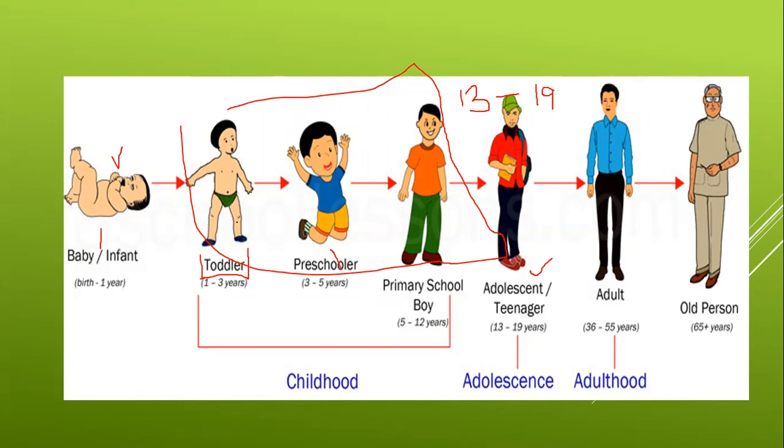When you are 1 year old till 3 years old, you are a toddler. There could be a question in the exam, what do you mean by toddler, or what do you mean by teenager? So you have to learn the definition. A toddler is a kid from the age of 1 year to 3 years old. Now from 3 to 5 years are the kids who are preschool. But I think these days children are going at 3.5. If the baby is 3.5 years old, he or she can go to school. This is the time when the baby starts going to school, from 3 years. So you can also say that toddlers can go to school.